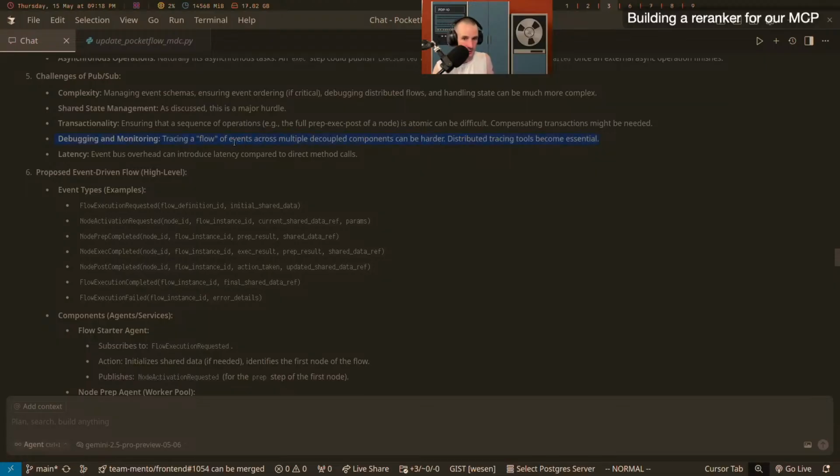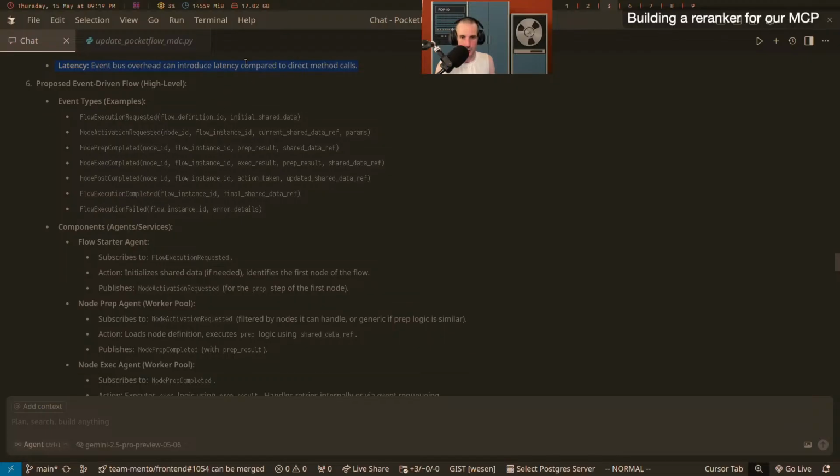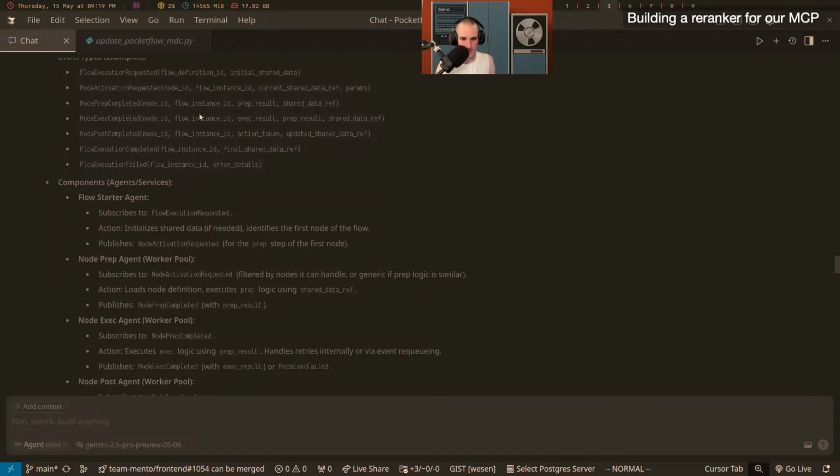Tracing can be easier or harder. That depends on who the person is. I find it often easier to trace a flow because I can filter based on a transaction ID, and then I just need one big event log to look at. And I can do queries like, show me all the failed HTTP events across this fleet, which is harder in some ways when you have many long running things that might not even log. I don't know, I'm getting into the weeds. Maybe I'm not right on this one. And then, of course, it's going to be slower if you always have network transactions in between.